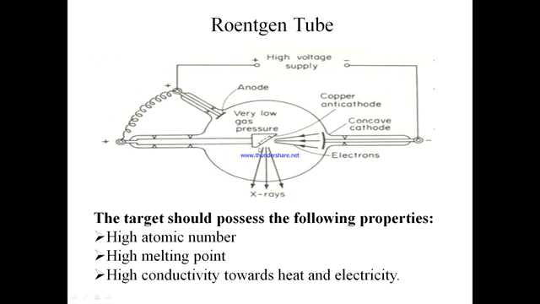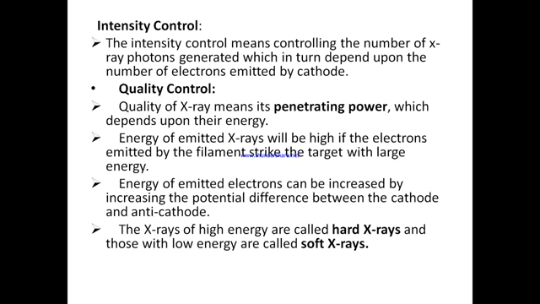Now we have to discuss the intensity and quality. The intensity means the number of photons of X-rays produced, and the quality of X-rays means the energy of the photons of X-rays. So intensity, that is the number of photons of the X-rays produced, will depend on the number of electrons produced by the cathode, which will depend upon the potential difference applied between the cathode and the anode. The quality or the penetrating power of the X-rays produced will depend upon the energy of the incident electrons.